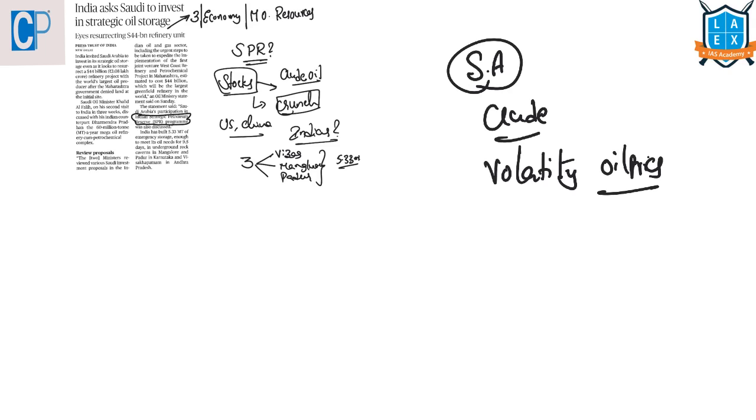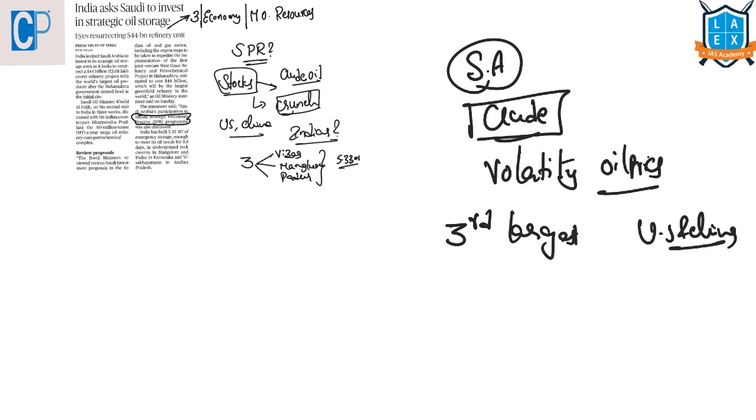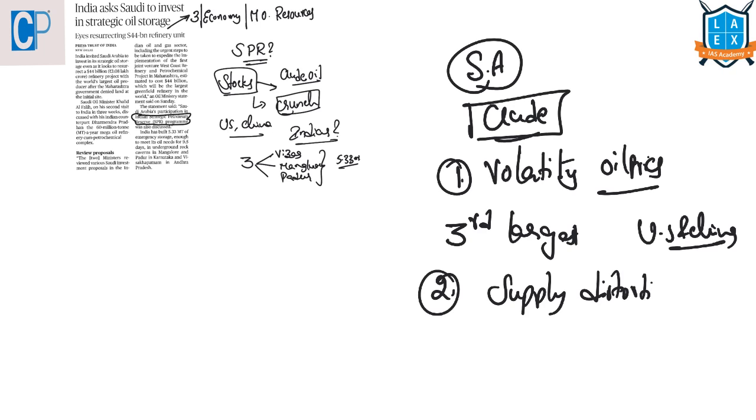I say 3rd largest because India is the world's 3rd largest oil consumer after the US and China. So now India is asking Saudi Arabia to come and invest in these crude reserves, so that it will act as a buffer.